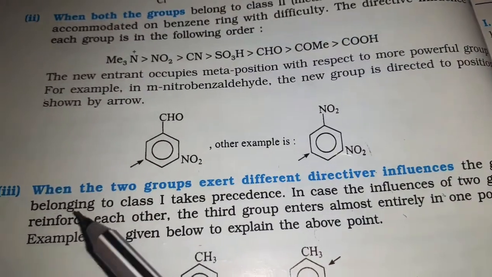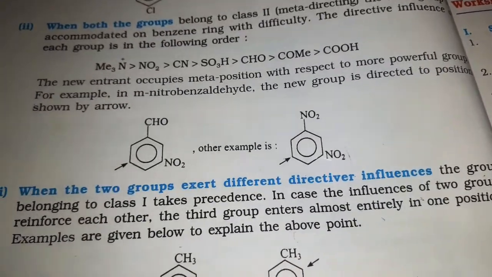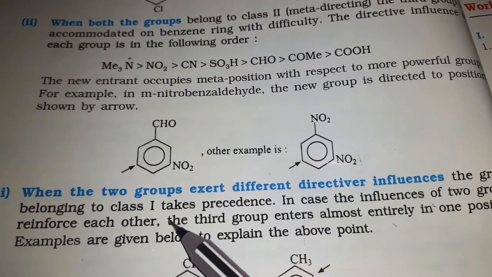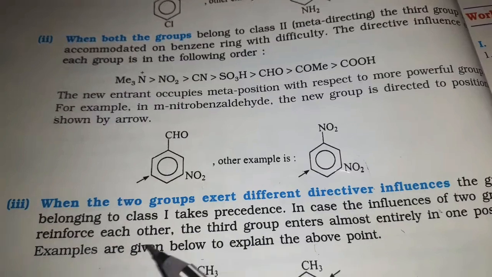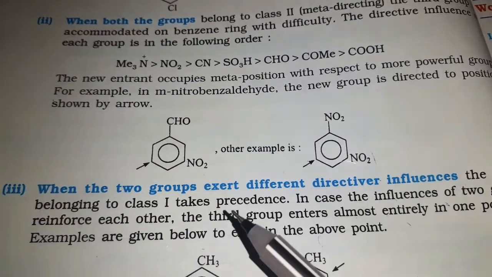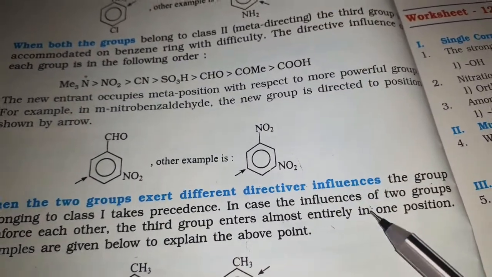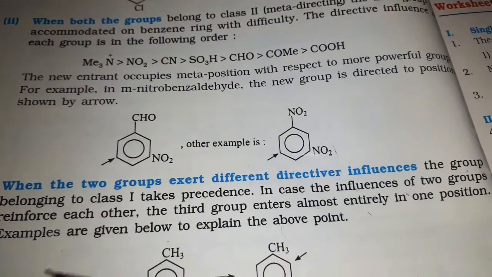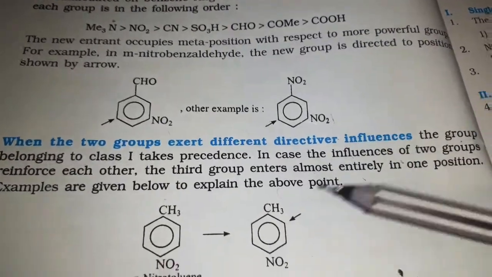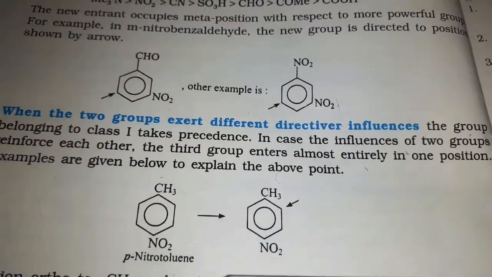Friends, when the two groups exert different directive influences, the group belonging to class 1 takes precedence. Class 1 means ortho-para. So when both ortho-para directing and meta directing substituents are present, we should give priority to class 1, that is ortho-para directing. Next, in case the influences of two groups reinforce each other, the third group enters almost entirely in one position. Examples: just try to understand this, friends. If you observe these examples, you will easily understand this.